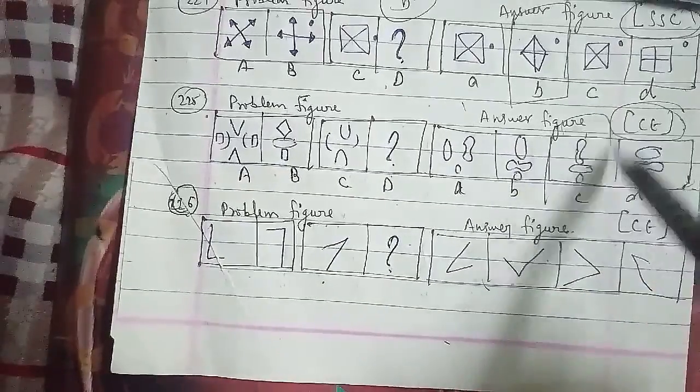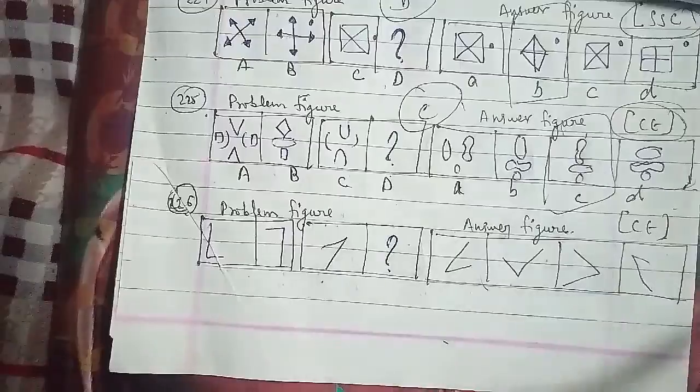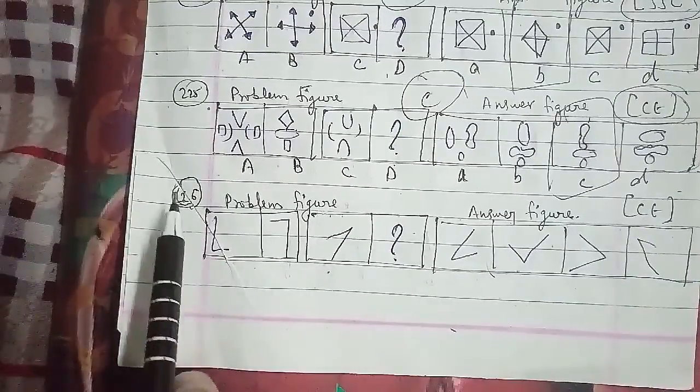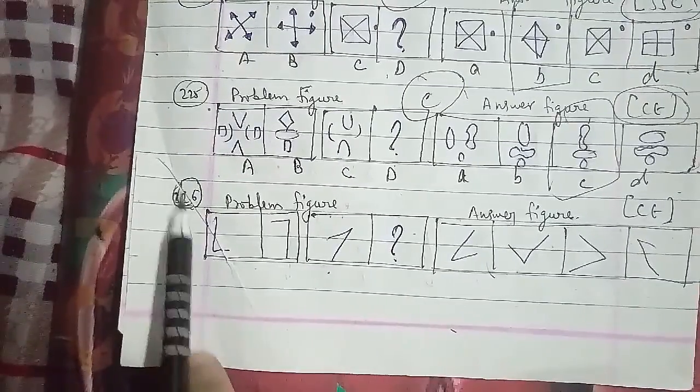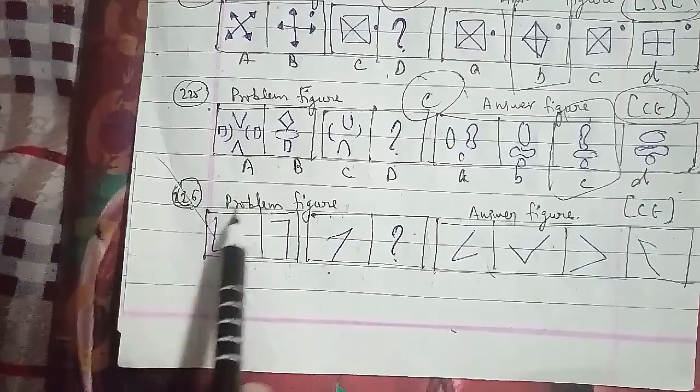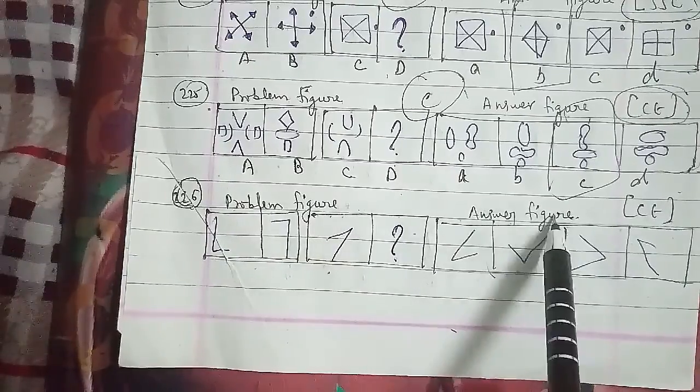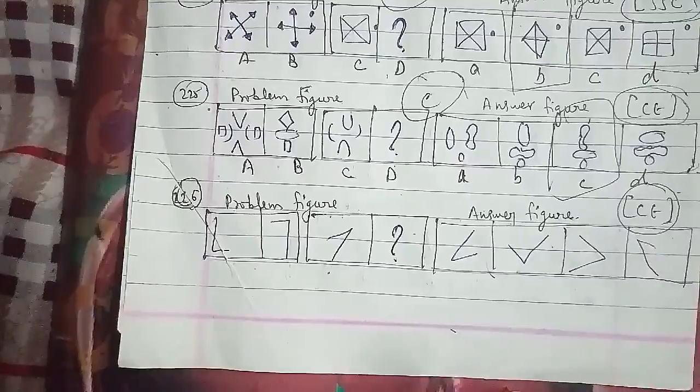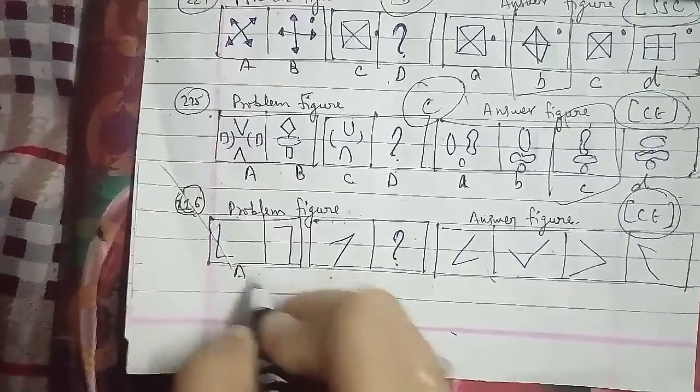That will be the right answer for this question as well. Next we have the 226th question of the session, which has the problem figures, and these were the answer figures which has been asked in the central exercise question paper, named A, B, C and D.